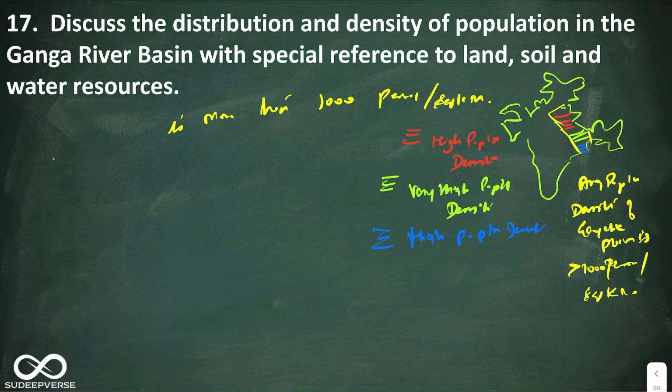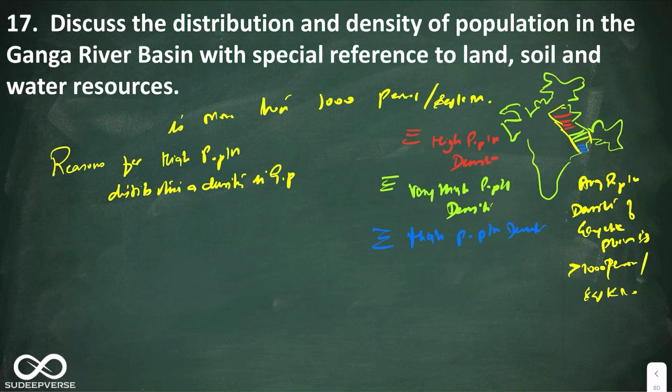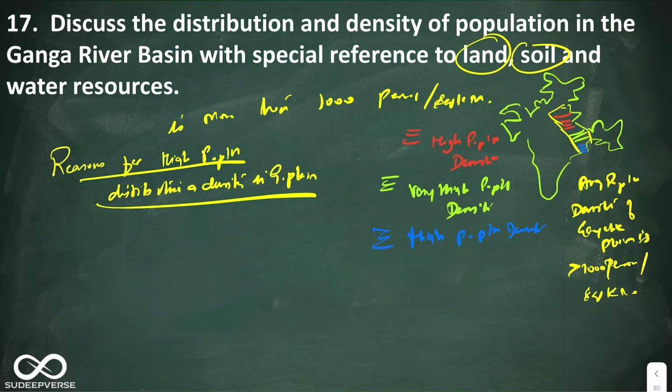All right, now we have analyzed the distribution of population in Gangetic Plains. Now we have to find the reasons for high population distribution and density in Gangetic Plains. So how to find the reasons? They themselves have given the keywords. Use the keywords and tell the reasons. So the first is land.